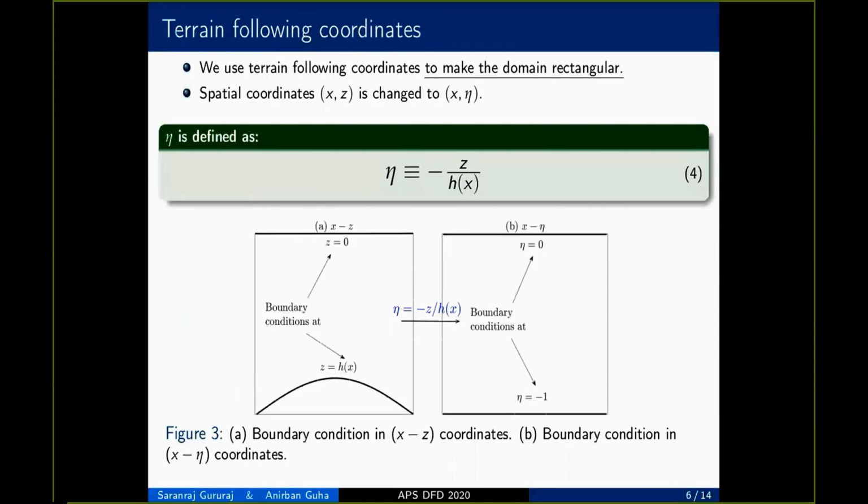Since we are considering large amplitude topography, we use terrain following coordinates. That is, we convert the domain from the usual xz coordinates to x eta coordinates, where eta is defined as given in equation 4. This would make the domain go from a deformed shape, as shown in figure 3a, a typical topography, to a domain which is rectangular in shape, which makes it easier to deal with the boundary conditions. This is done by using the transformation eta equal to minus z by h of x, as shown in equation 4.